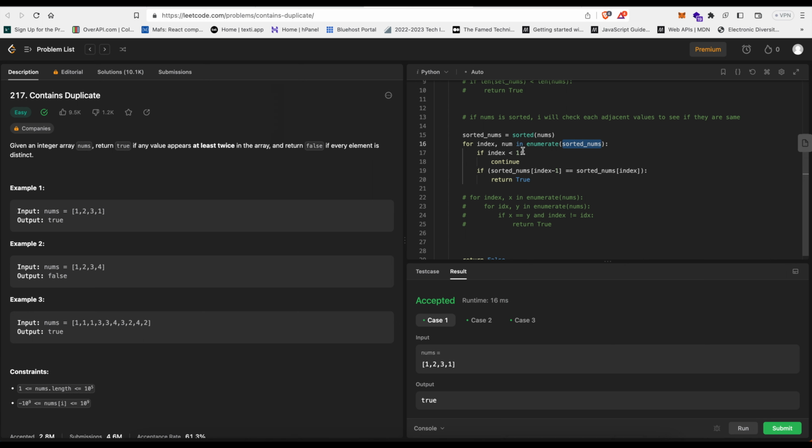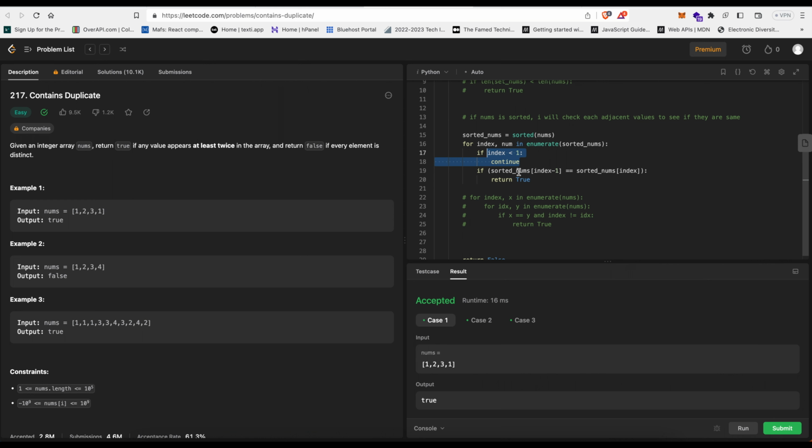So we don't want an index out of bound or out of range. So I'm going to check this first. If index is less than 1, that means the index is 0. The reason we are doing that is because here we are indexing the index minus 1th element. So if it's at 0 and then we do index minus 1, we're going to get -1, and the -1 is going to be out of range. We're going to run into errors. I did run into an error before I fixed it. So index less than 1, and we're going to continue and go to the next loop.